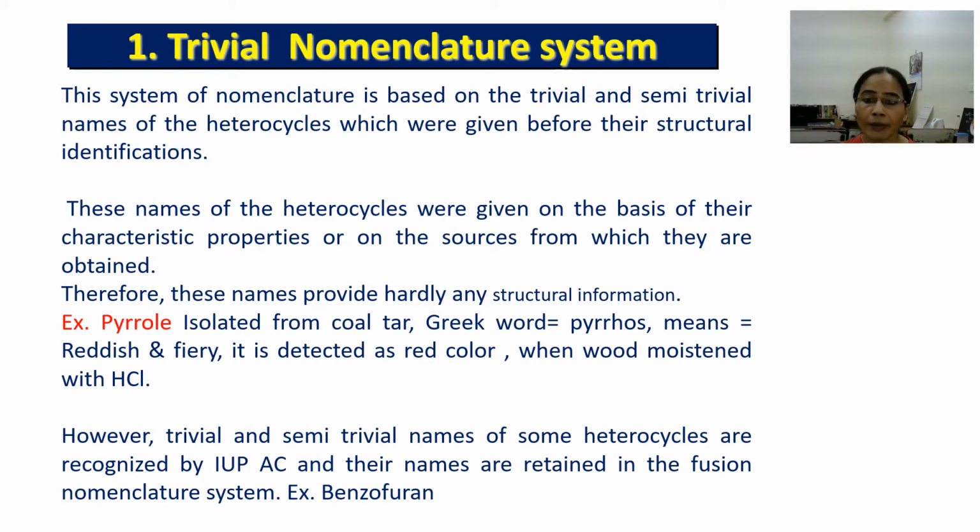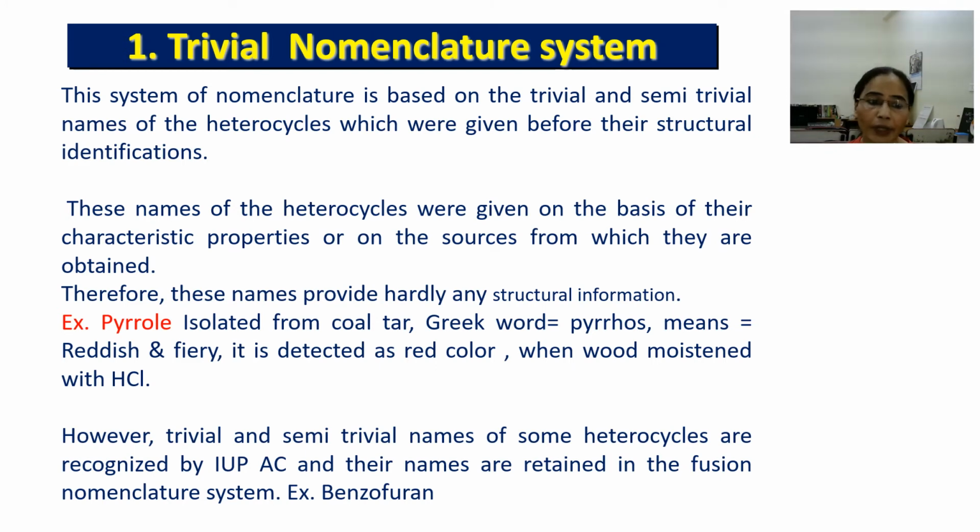In the trivial nomenclature system, this system is based on the trivial and semi-trivial names of the heterocycles which were given before their structural identification. That means without structural identification, only on the basis of their characteristic property and the source from which these compounds were obtained, they were given their names.